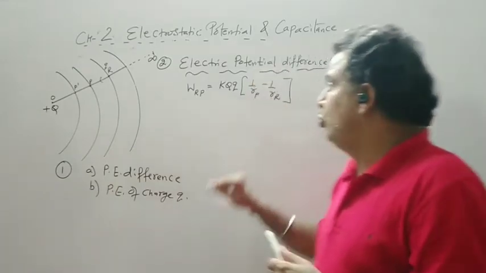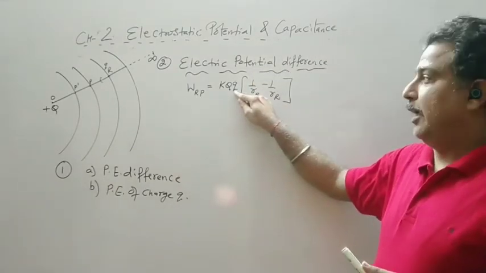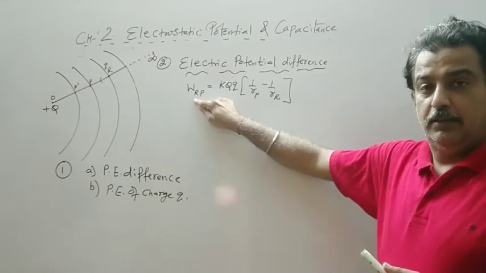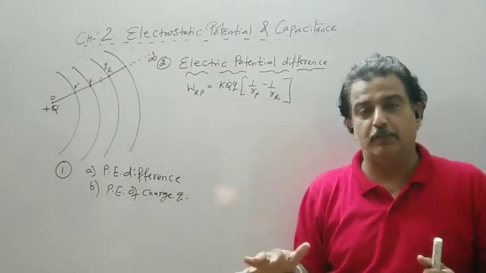Now instead of Q charge, I divide this work done per charge. Per charge means the cost of bringing 1 coulomb.